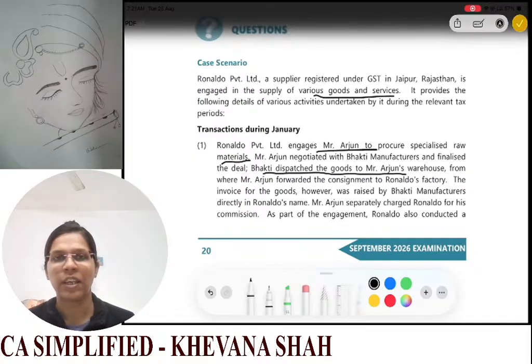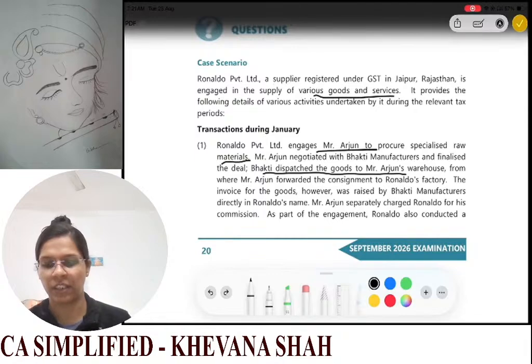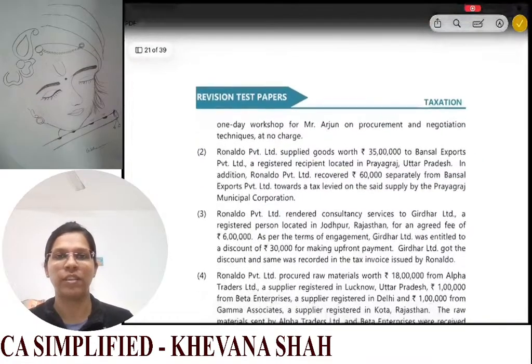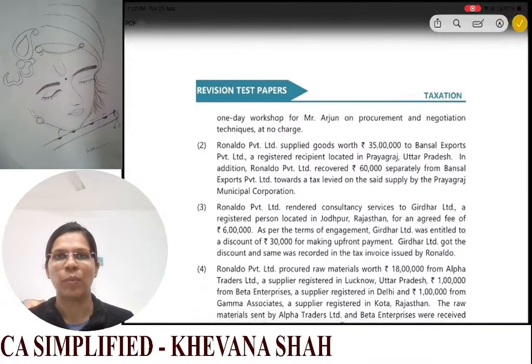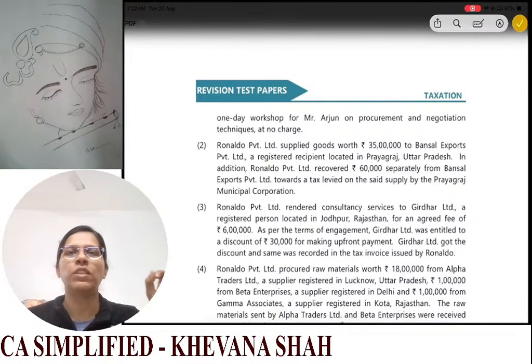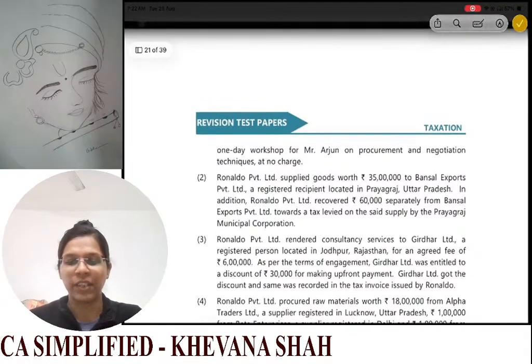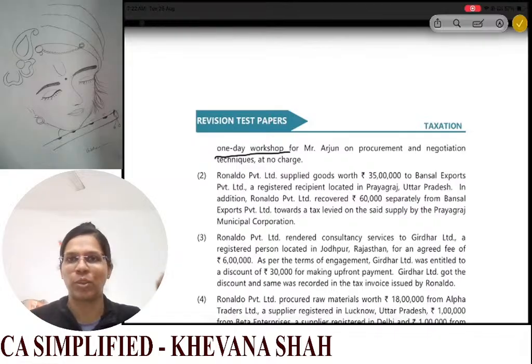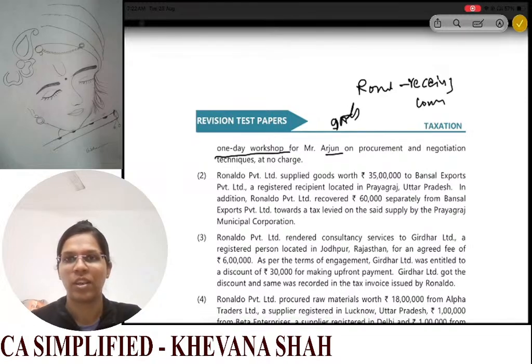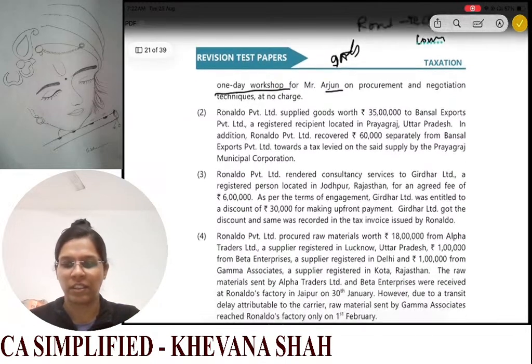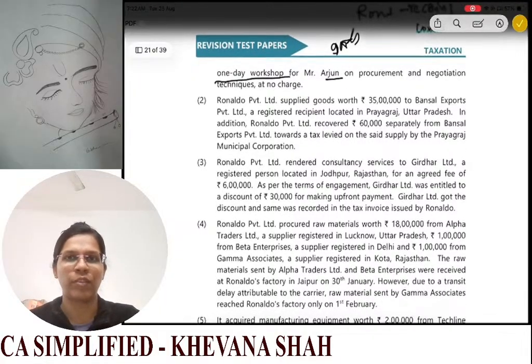As part of the engagement, Ronaldo also conducted a one-day workshop for Mr. Arjun on procurement and negotiation techniques at no charge. So what Ronaldo is doing here is giving a free one-day workshop, and Arjun is providing goods and receiving commission. Now we need to find out whether these are supplies or not. We have to determine.